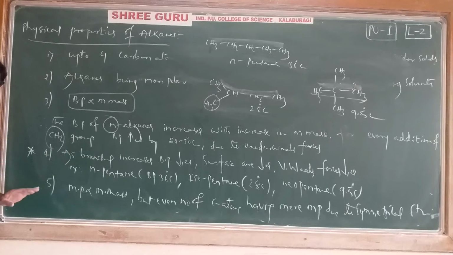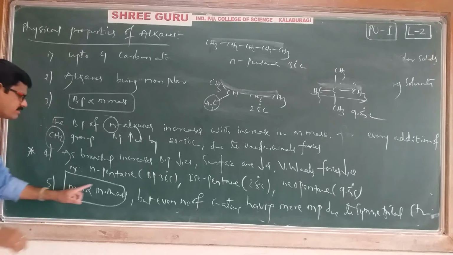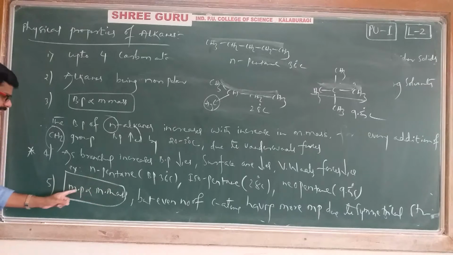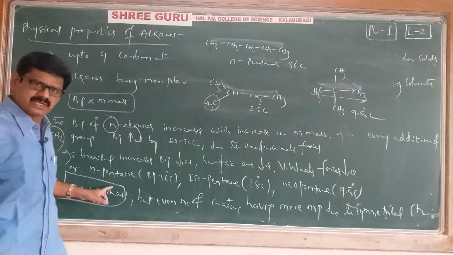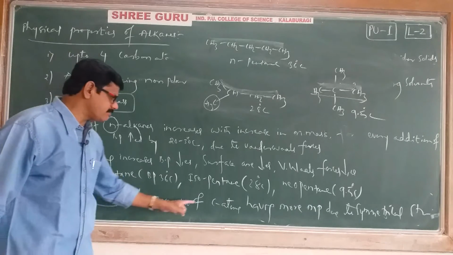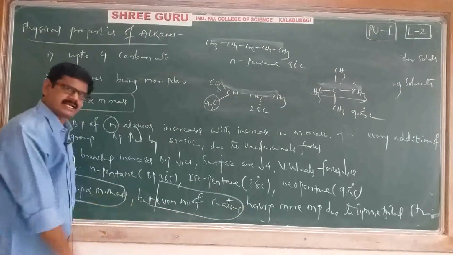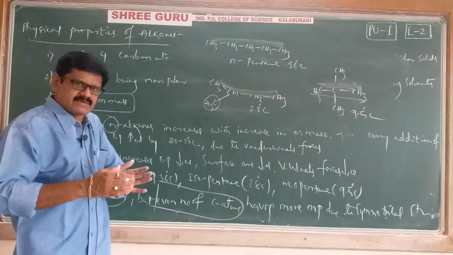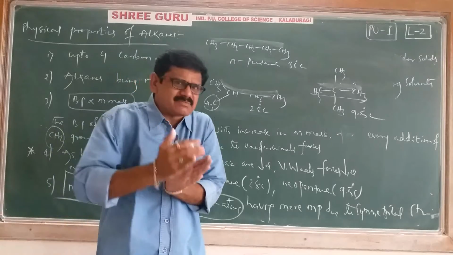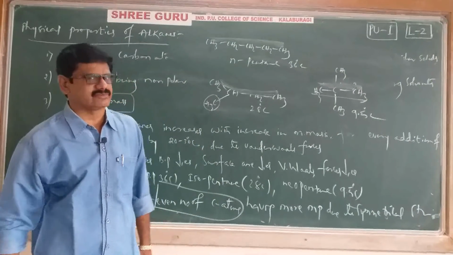Then what about melting point? Melting point also has the same relation. Melting point is also directly proportional to molar mass, to molecular mass. But here the twist is the even number of carbon atoms. If an alkane is having an even number of carbon atoms, its melting point is more than that of odd number of carbon atoms.